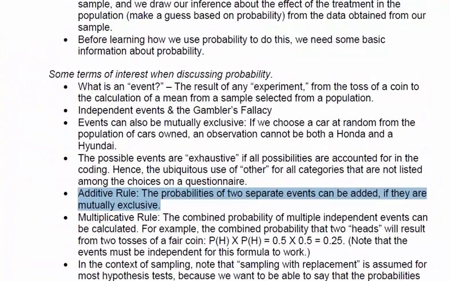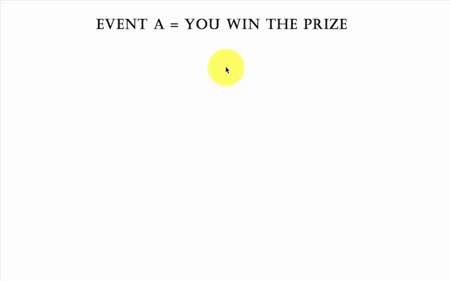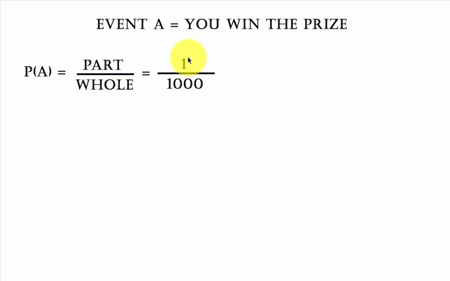So let's go to work here. The first event, we'll label that A, is that you win the prize. And this is how you write it. The probability of event A happening is always the part out of the whole, right? The part is your one ticket out of the whole, which is the 1,000 tickets. So you simply replace the numbers. 1 over 1,000 comes out to be 0.001. As a percent, it's 1%.